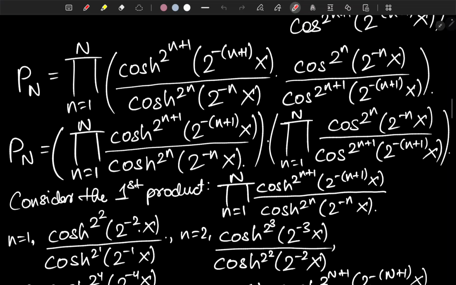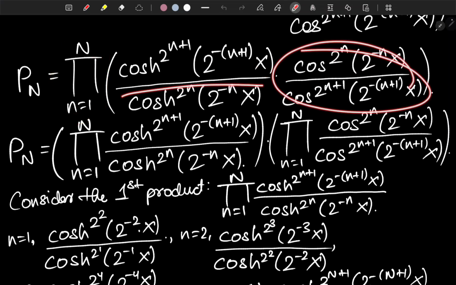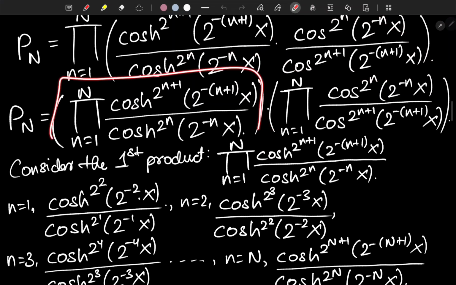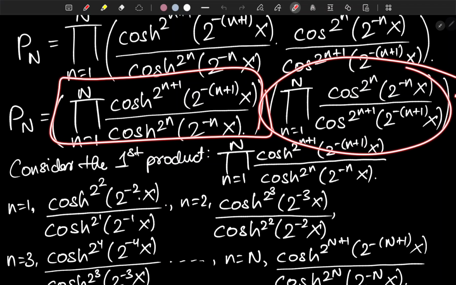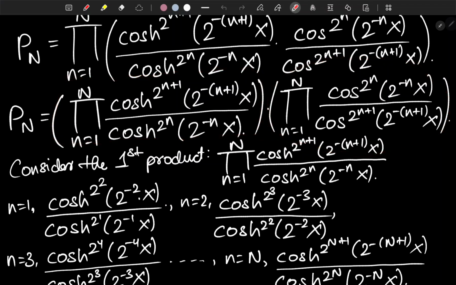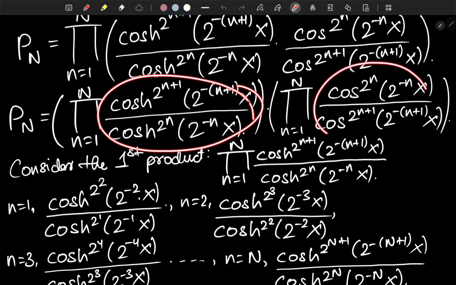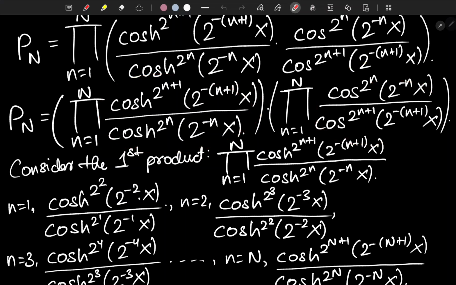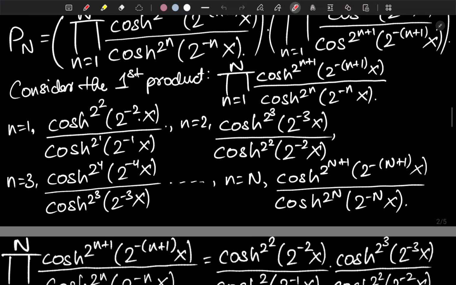P sub N is the product as n goes from 1 to capital N of the same argument that we were playing on. We can split the big pi notation into two different products, because these two quantities were being multiplied to each other.